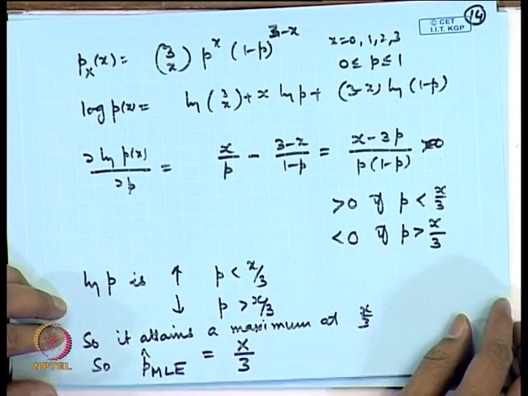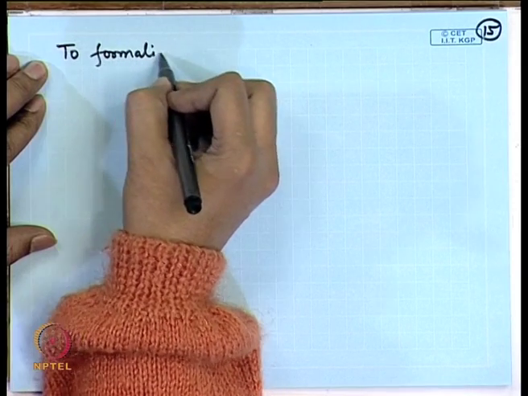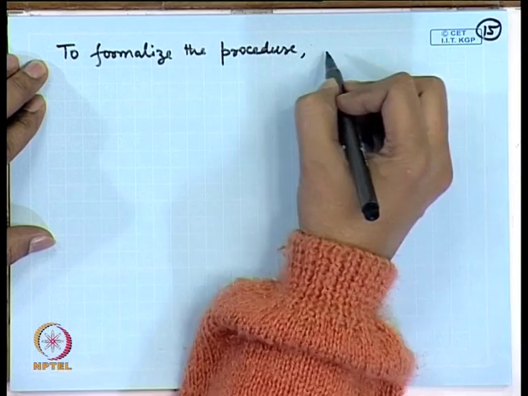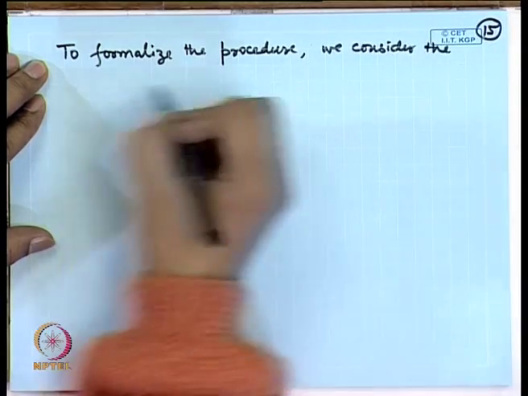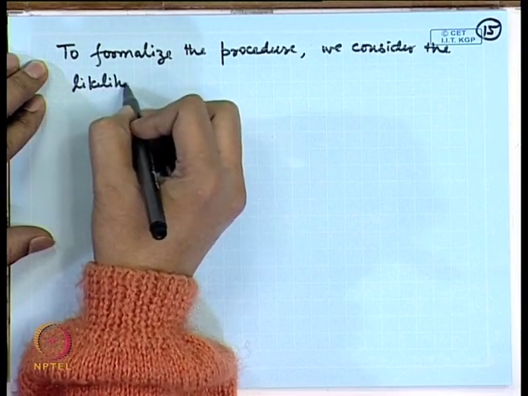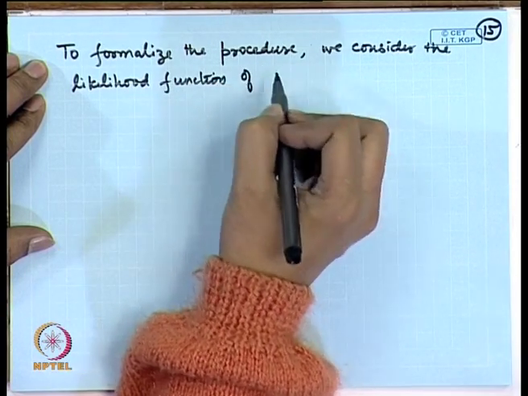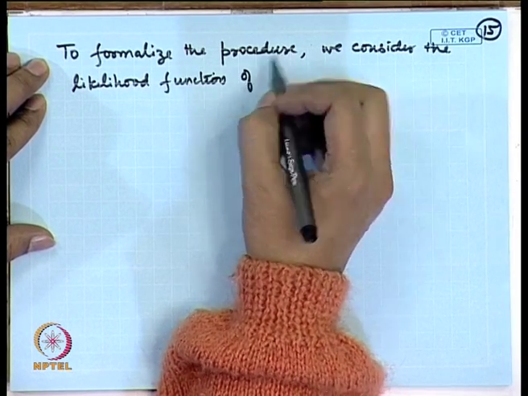So, to formalize the method of maximum likelihood, we consider the likelihood function of a random sample. Likelihood function is basically considered as a function of the parameter.